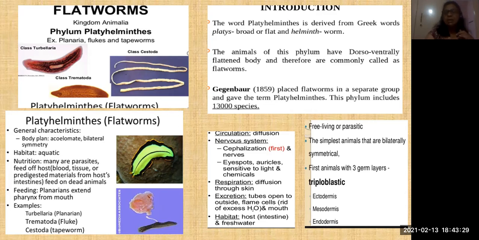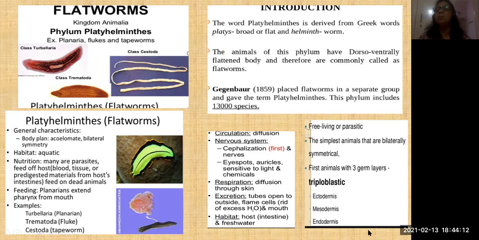Okay. Circulatory system, that is diffusion, just passing through the body wall. Nervous system, it is a simple type of nervous system which we can see. Eye spots are present. Auricles, that means the heart, is also very simple. They are very sensitive to light and chemicals. Respiration is through the skin only. There are no specific respiratory organs. Excretion is by flame cells. The cells appear like a flame. That's why they are called flame cells. And they are mostly present in the intestine.